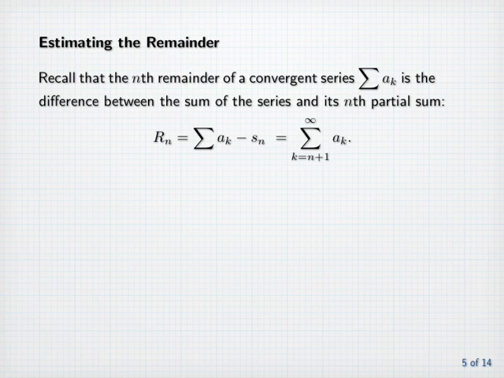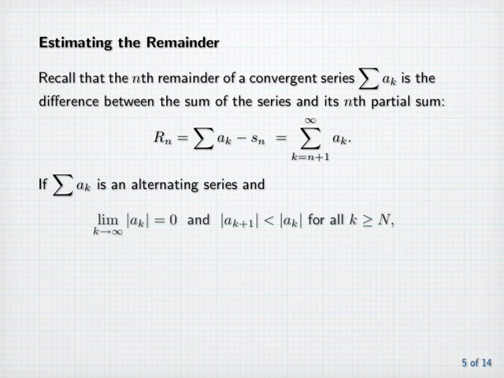We have the following estimate on the absolute value of the remainder for a convergent alternating series. If the sum of a sub k is an alternating series and the limit as k goes to infinity of the absolute value of a sub k is equal to 0, and the absolute value of a sub k plus 1 is less than the absolute value of a sub k for all k greater than or equal to capital N, then the absolute value of the remainder R sub n is less than the absolute value of a sub n plus 1 for all n greater than or equal to capital N.